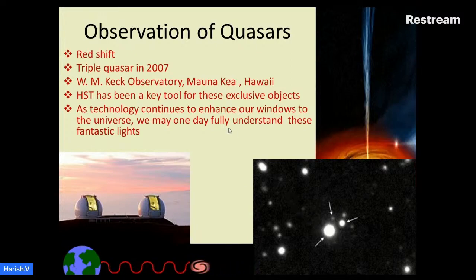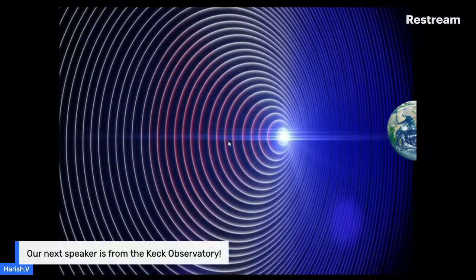HST has been a key tool for these exclusive objects. As technology continues to enhance our windows to the universe, we may one day fully understand these fantastic lights. This is the image of blue shift and red shift. Blue shift means coming towards Earth and red shift means getting away from Earth.